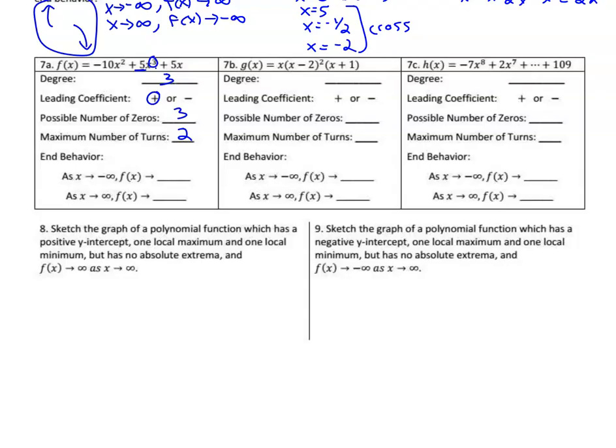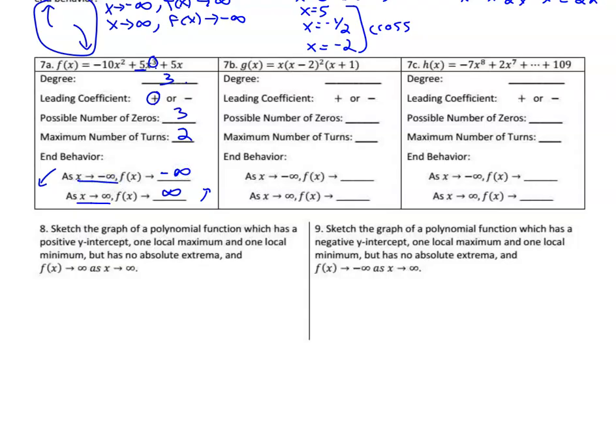And since this was an odd degree, the ends go opposite directions, and it's positive, so it goes up on the right. So this means to the right, this would be up, so that means infinity. Since it's odd, the left end has to do the exact opposite, so this is going downward as x goes to the left.